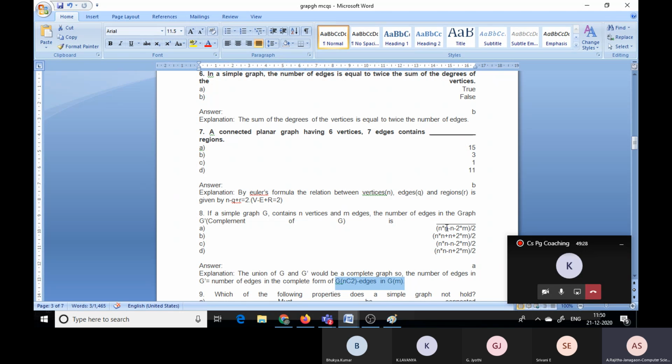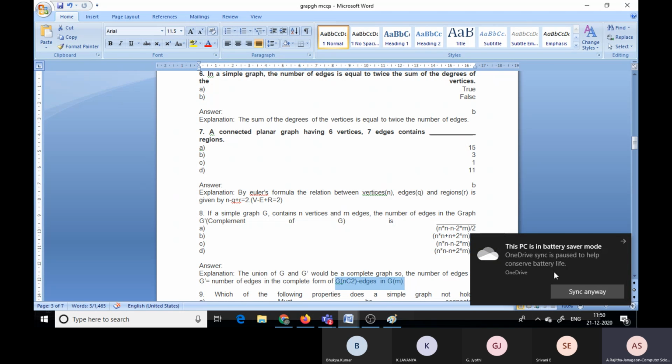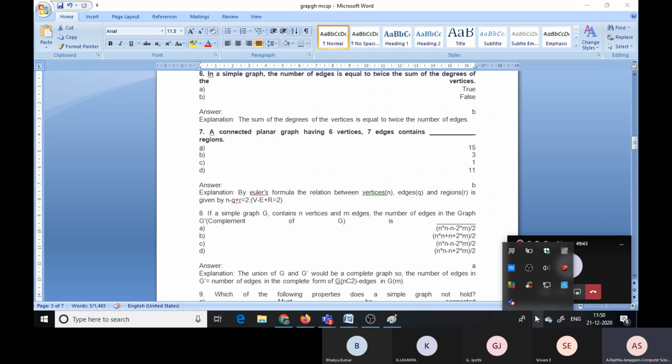Okay, 16 minus 4 is 12, minus 8. 12 minus 8 means 4, divided by 2 is nothing but 2. So now the answer is 2. So that answer is A.